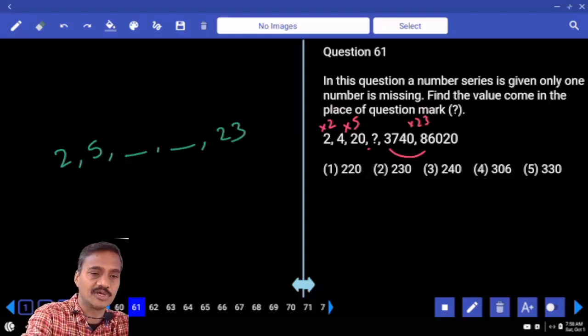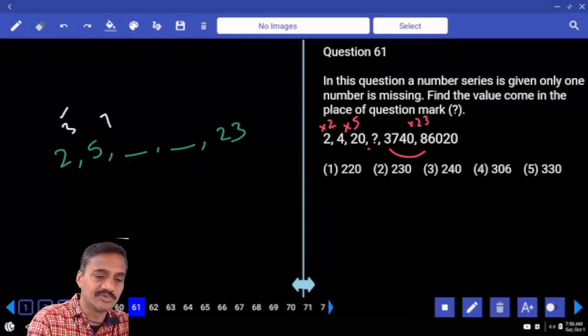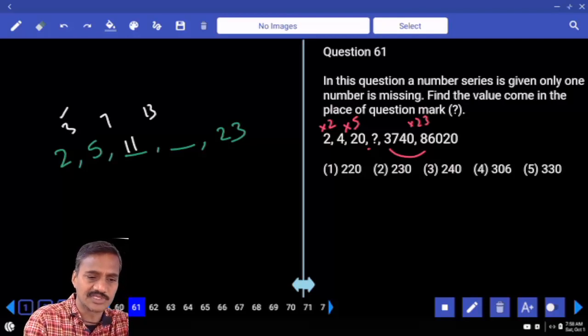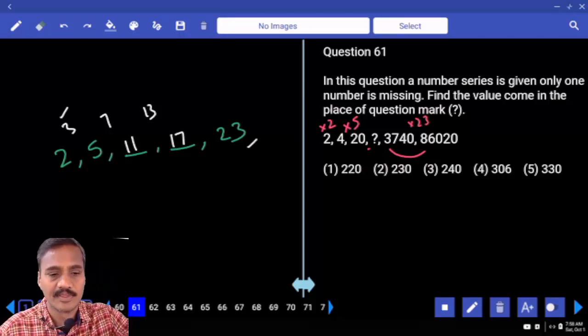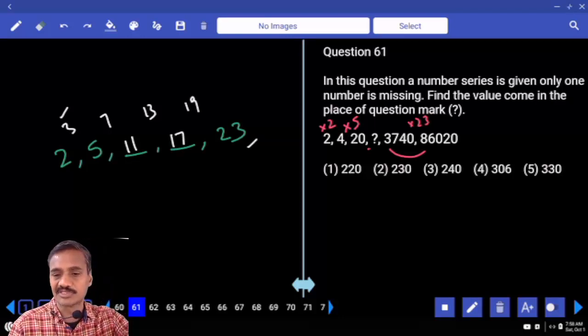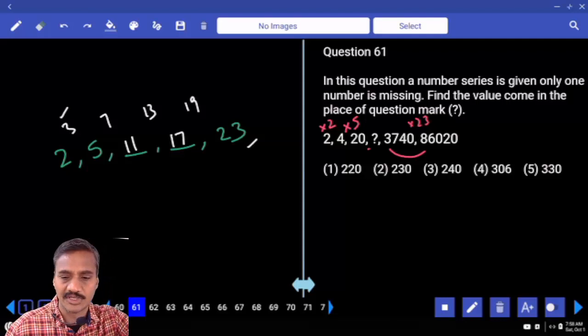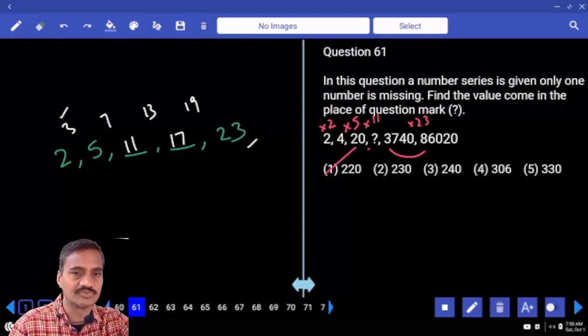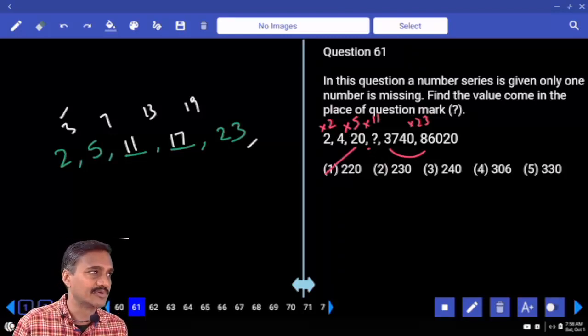And now if you observe here all the numbers are what? Prime numbers. కనుక ఏమేమి మిగిలిపోయింది? 3 మిస్ అయిపోయింది. నెక్స్ట్ 7 మిస్ అయిపోతే 11, 13 మిస్ అయిపోతే 17. అవునా కదా? 2, 3, 5, 7, 11, 13, 17 and 17, 19 and 23. సరిపోయిందమ్మా? Now 19 is missed out, 23. That means alternate prime numbers. The given numbers are multiplied with alternate prime numbers. Hence, into 2, into 5, into 11. 20 into 11, 220, choice 1. The given numbers are multiplied with alternate prime numbers starting with 2.